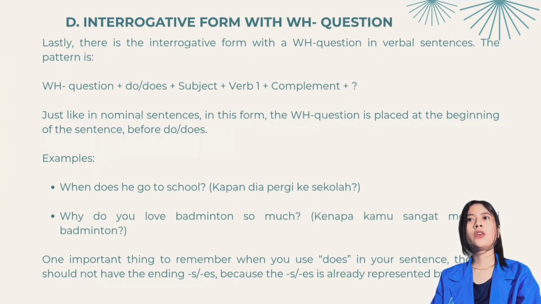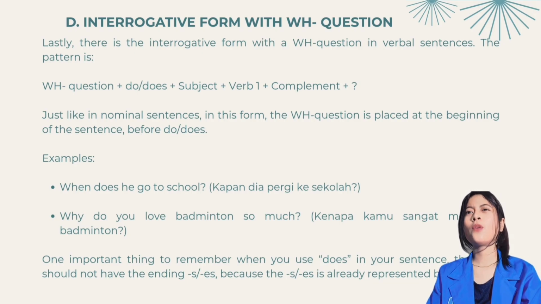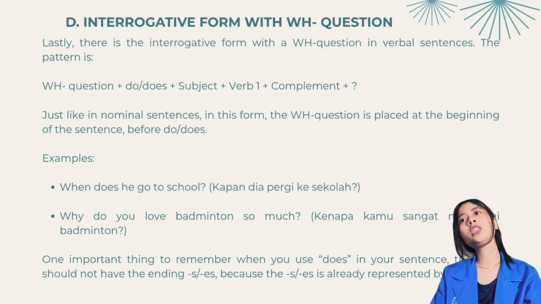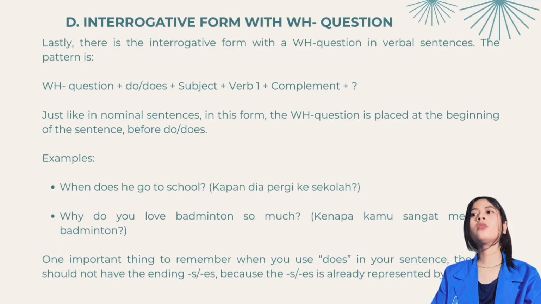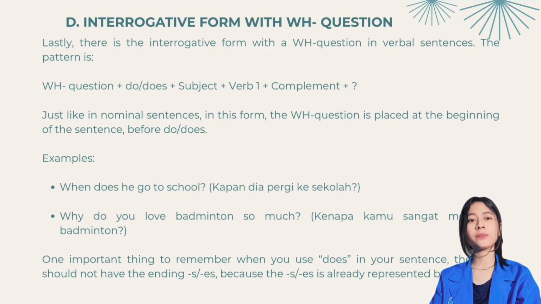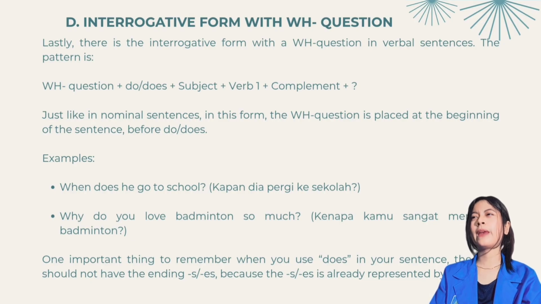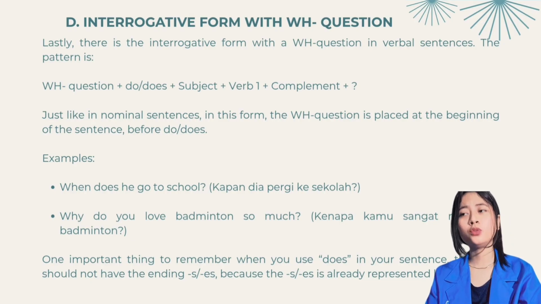The interrogative form with WH question. Lastly, there is the interrogative form with WH question in verbal sentence. The pattern is WH question, do or does, subject, verb 1, complement. Just like in nominal sentences, in this form the WH question is placed at the beginning of the sentence before do or does.